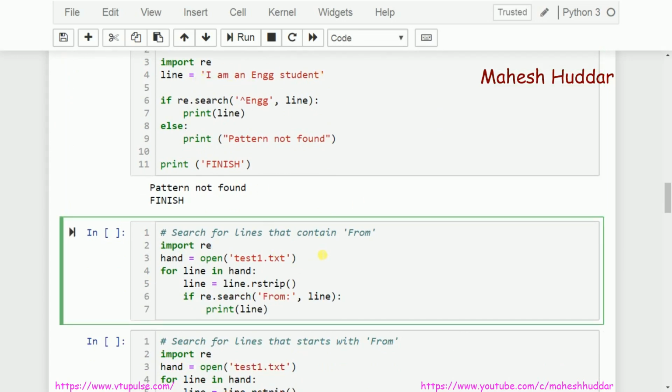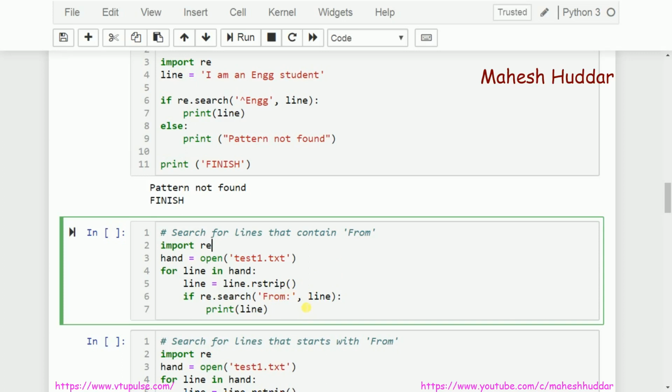I want to search for lines that contain "from" as a pattern. I want to open a file and read its content line by line. Once a particular line is available, we need to search whether that line contains "from" or not. If "from" is present, print that line; otherwise, don't print it.